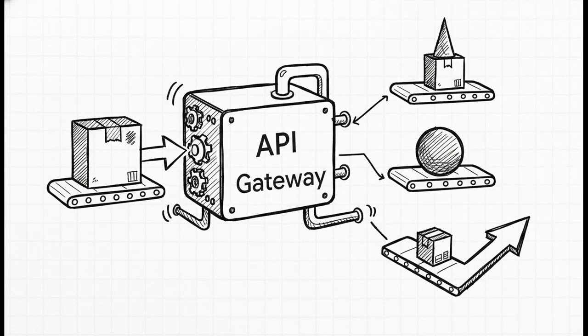We call these the 3 pillars of request transformation. You've got header manipulation, which adds or removes tracking IDs. Then there's body transformation, which completely changes the data format. And finally, URL rewriting, which cleans up those public-facing links while routing to complex internal service paths.